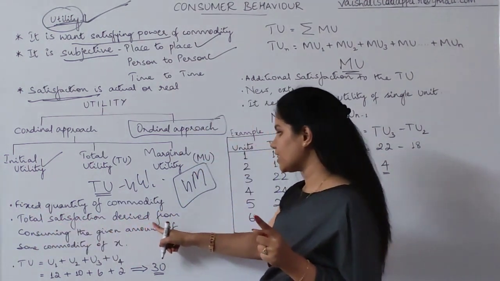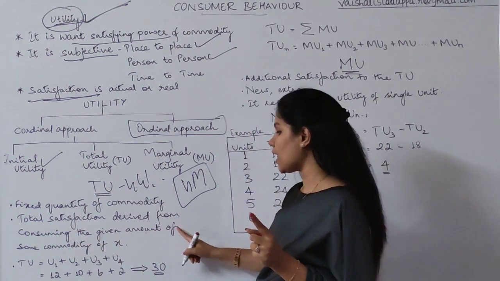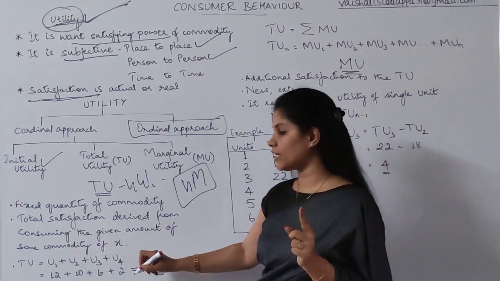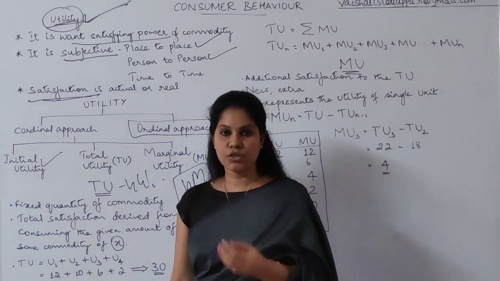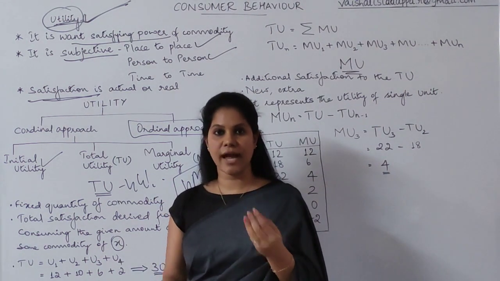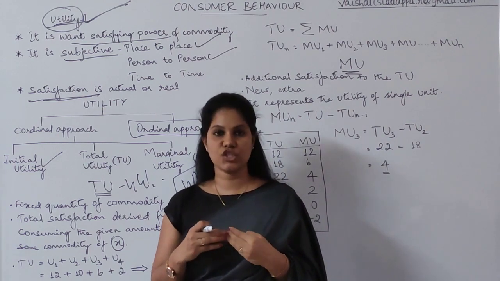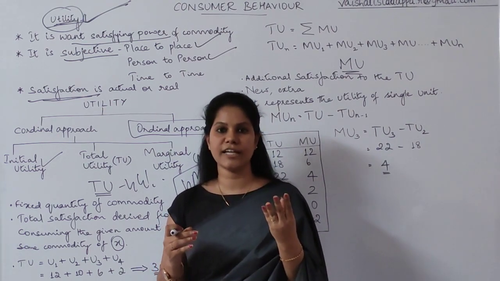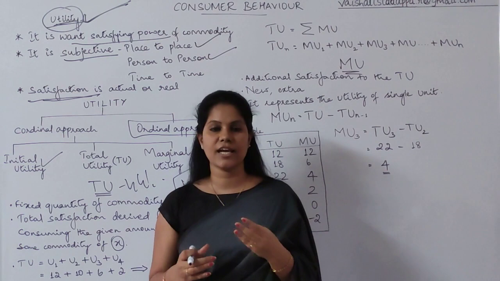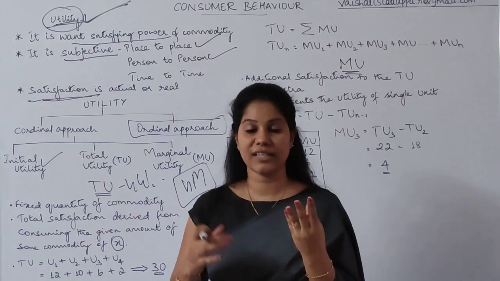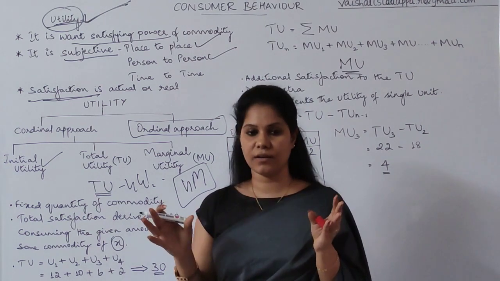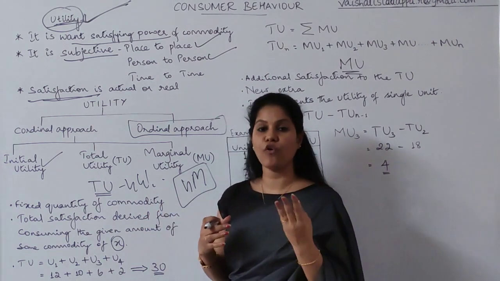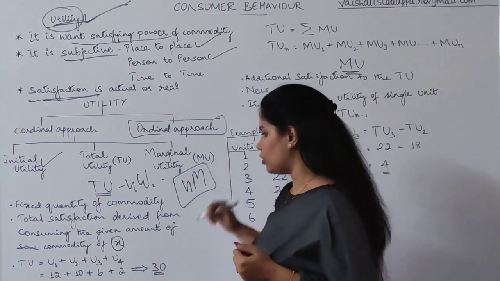The total utility is derived from consuming a given amount of some commodity X. The commodity I have taken here is water. I am very thirsty, and I am consuming to satisfy myself. I have consumed 4 glasses of water continuously. Total utility is from 4 glasses of water. After that I got satisfaction, I got utility. I got fully satisfied by consuming 4 glasses of water.